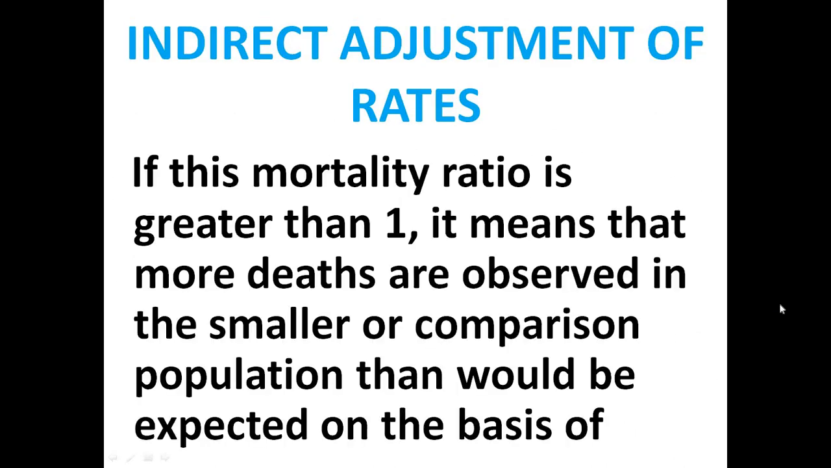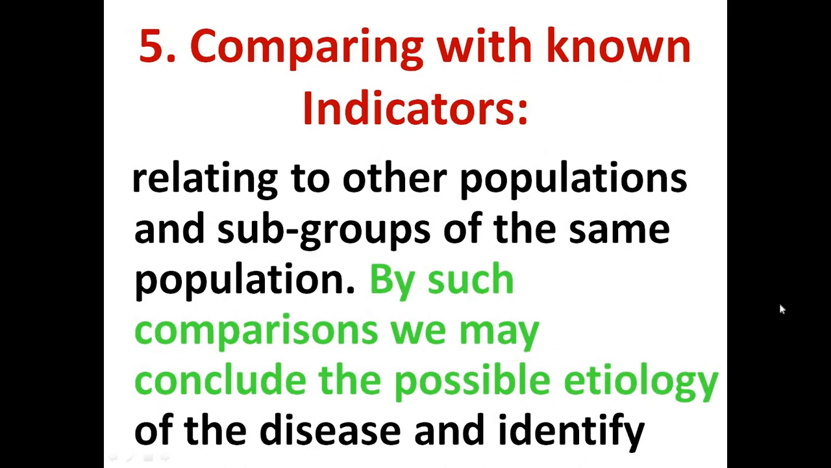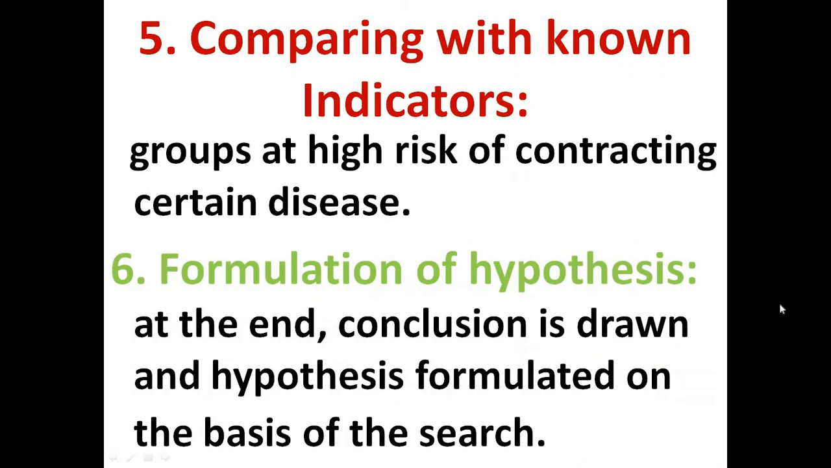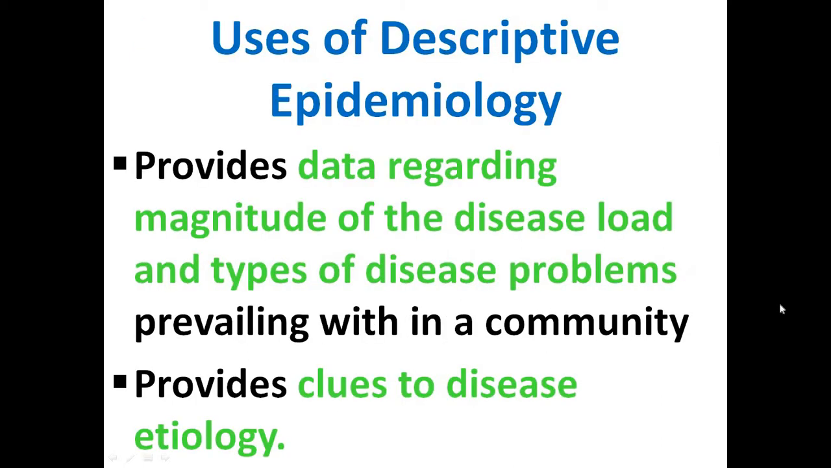After knowing all this, we compare the indicators, and then we see the formulation of the hypothesis, which is actually the essence of descriptive epidemiology. We start the research, we start knowing about the population by preparing a hypothesis regarding a population. Then the uses of descriptive epidemiology: one is that it provides us a hypothesis or clues to the disease etiology, and data regarding the magnitude of the disease load and the types of disease problems prevailing in a specific community.